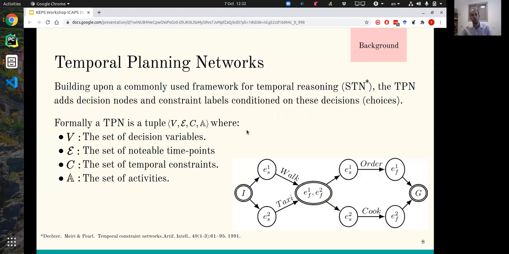Temporal planning networks build upon a commonly used framework for temporal reasoning called STNs, simple temporal networks, and they add decision nodes and constraint labels, which are conditioned on the decisions that were previously made. And that's what it adds to the STN. It's helpful to think of a TPN as a graph in graph notation where nodes are significant occurrences or time points happening during the execution, during these plans. And they're connected by time constraints and activities or actions.